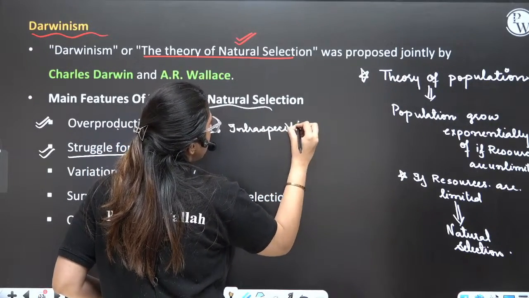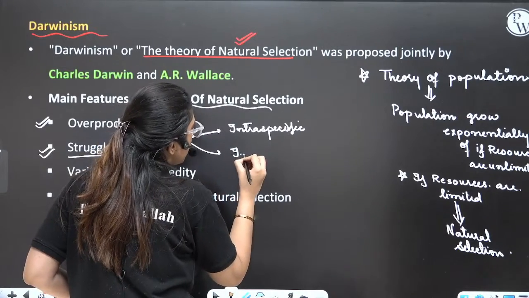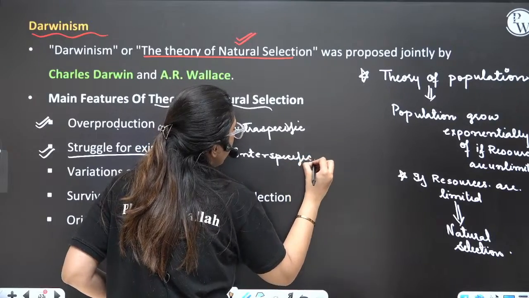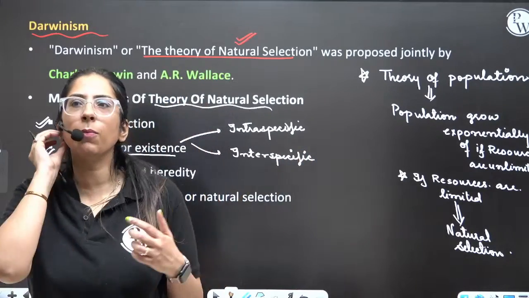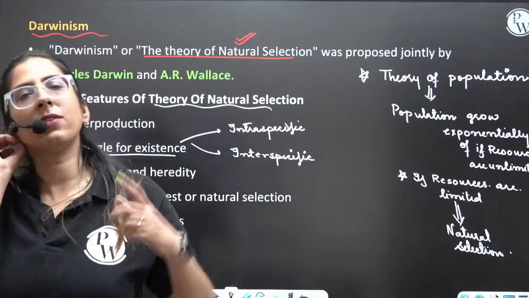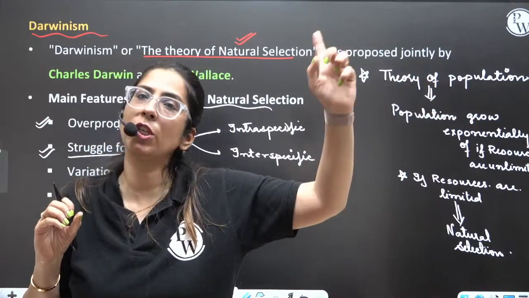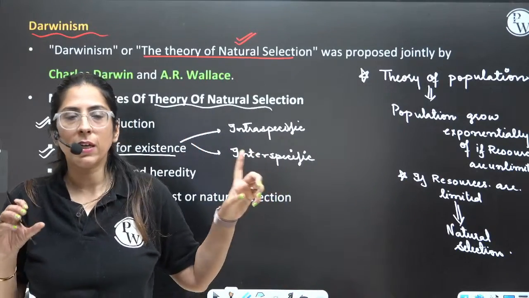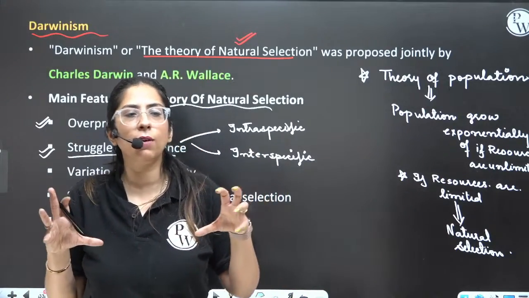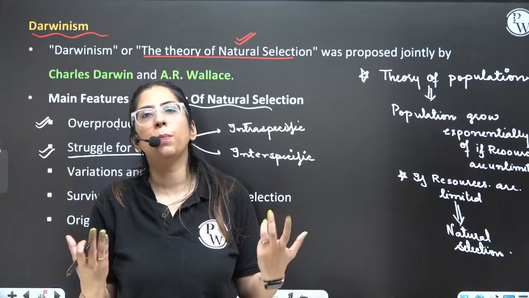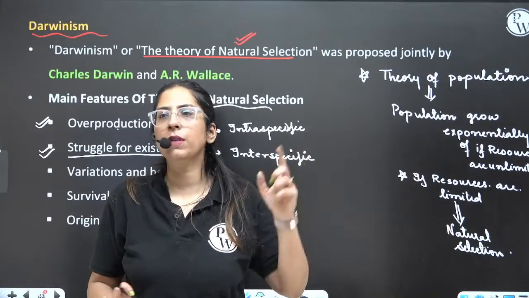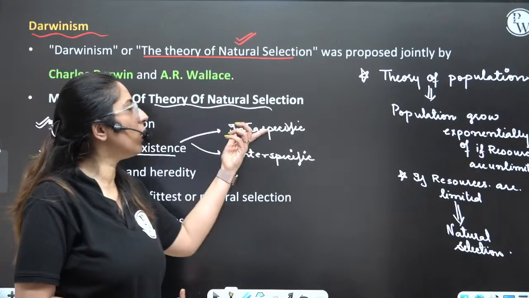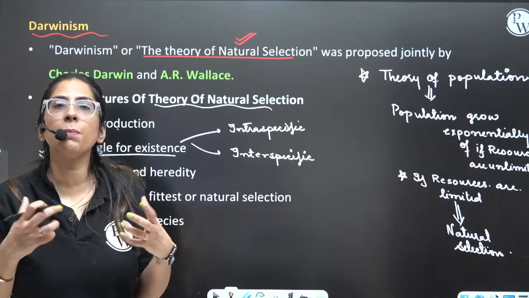One will be intraspecific and another will be interspecific. Interspecific struggle. Which struggle will be more severe? Ma'am, organism and population, maybe we have the same thing. Exponential growth, J-shaped, S-shaped growth, in that case also. But here we are talking about Malthus. He was discussing the concept of resources and population growth in a general way. So that was something else, okay? Which is more severe, intraspecific? Yes, Ritvika. Intra is more severe because the same kind of individuals are competing with each other.